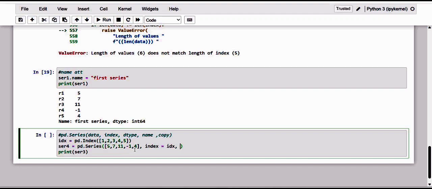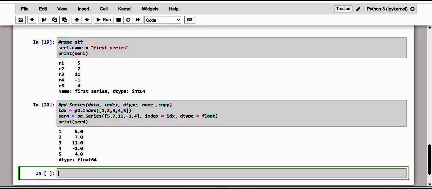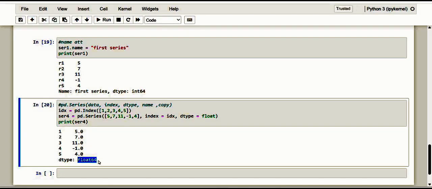If I directly give its dtype as float, kindly observe the output: 5.0, 7.0, 11.0. It forces the conversion of incoming integers to floating point. So here the data type is float64.